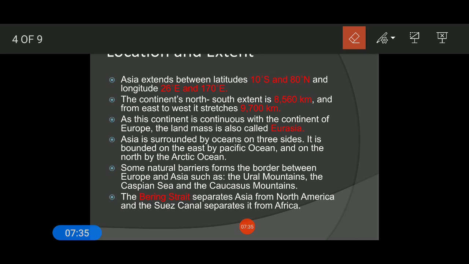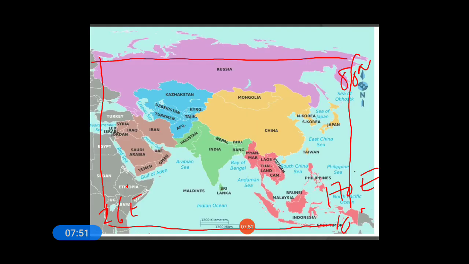Now Asia is surrounded by oceans on three sides. It is bounded by the Pacific Ocean in the east, and on the north by the Arctic Ocean. We can just see this in the image here. Toward the east we have the Pacific Ocean.